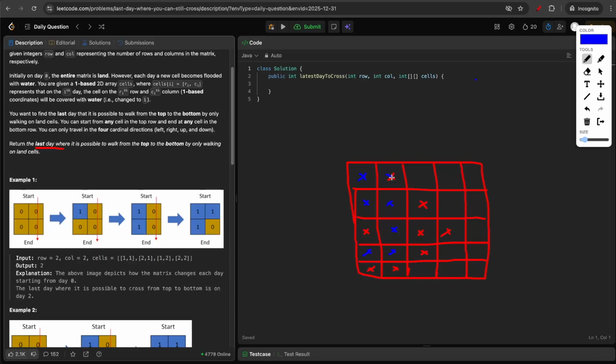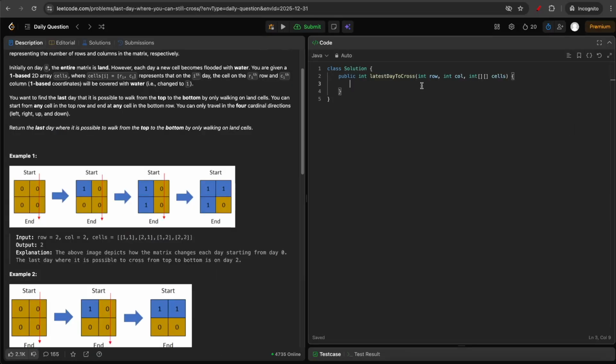After that, you will see if you can start the DFS from here. But since this is water, you will not do it. Here it's land again, so you'll start the DFS from here. Then your DFS will spread like this, and you'll see that you are able to reach the bottom row. So your DFS function will return true because it reached the bottom row. Since you found the answer, you won't check the DFS further. That's how we combine binary search with DFS to find the last day where it's possible to walk from top to bottom. Now let's quickly code the approach.